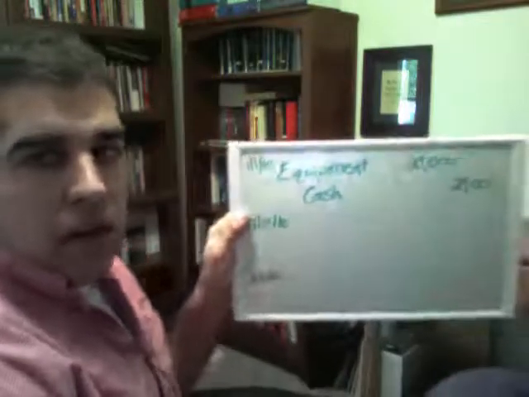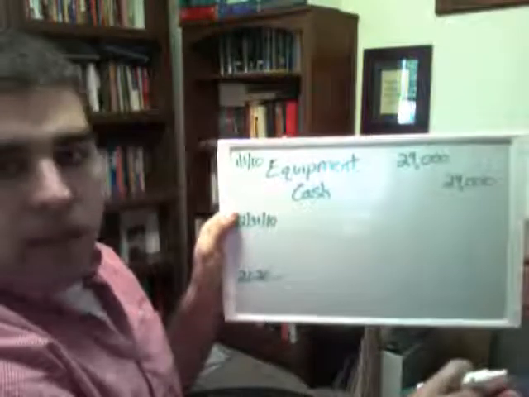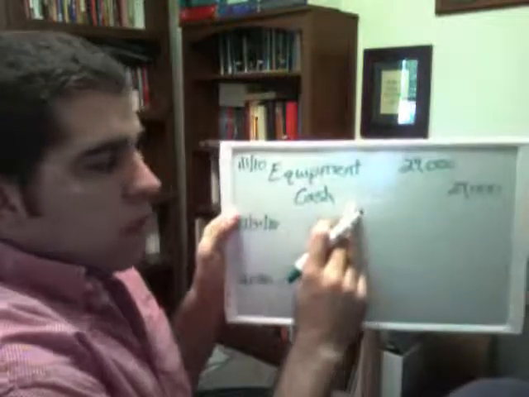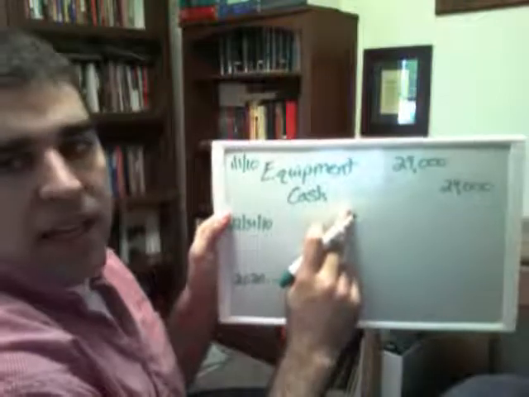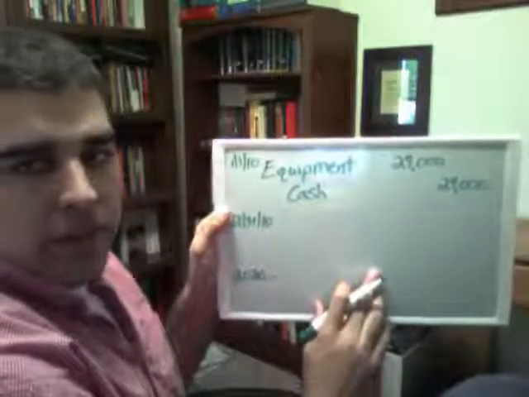Let's make sure we understand what's going on with the process of capitalizing and depreciating long-term assets. So here's the dry erase board I got set up on January 1st. We're buying equipment for $24,000. We credit cash for $24,000. What is the income statement effect of this entry? Think about that for a second.